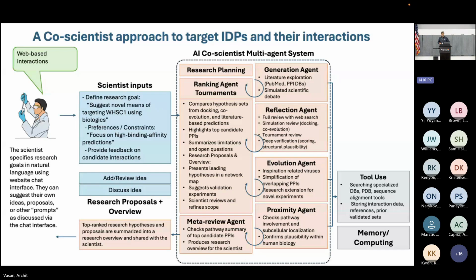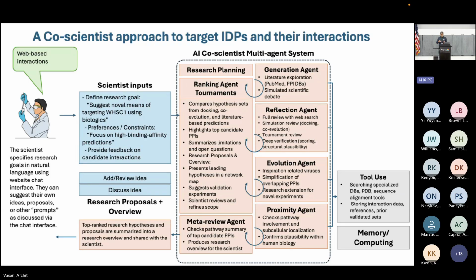And so this is our general approach for doing this. Let me quickly walk through this. This is a higher level overview of the co-scientist approach. Really what this is, is using LLM reasoning as well as a multi-agent system where you can give some research goals. So you can say, hey, I have this protein and I want to develop some kind of biologic to target it. And you can also give some preferences or constraints, saying things like, I want to focus on high binding affinity, so it needs to bind very tightly to this protein. And then this will be sent to our multi-agent system.